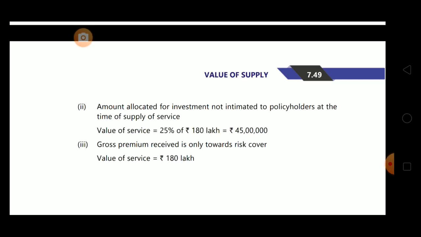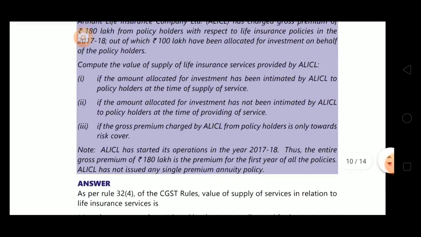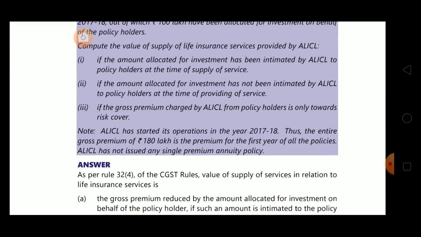So in this case, I am reading this again. Amount allocated for investment is not intimated to the policy holders at the time of supply of service, then value of service will be 25% of 180 lakhs, that is 45 lakhs. Now gross premium received is only towards risk cover, then in this case value of service equals gross premium, that is gross premium is 180 lakhs, so value of service is equal to 180 lakhs.